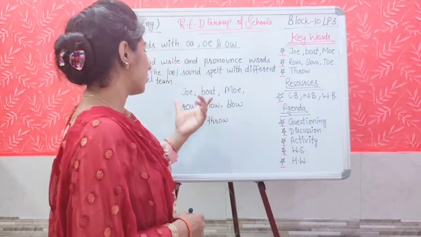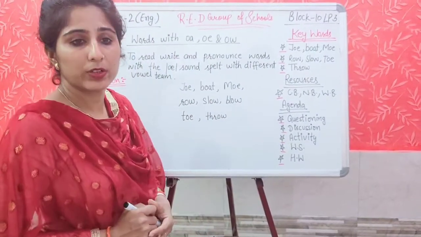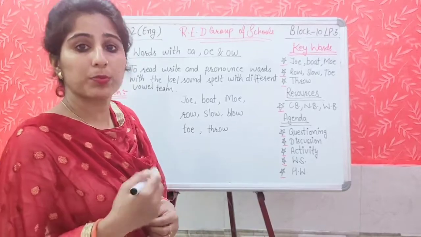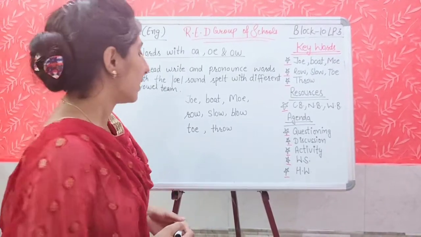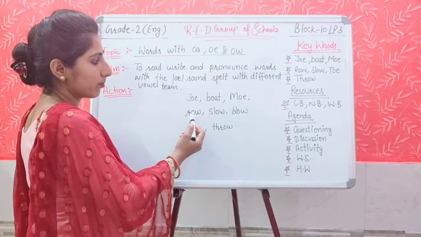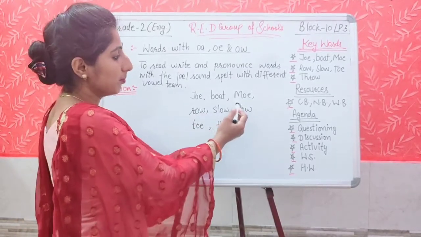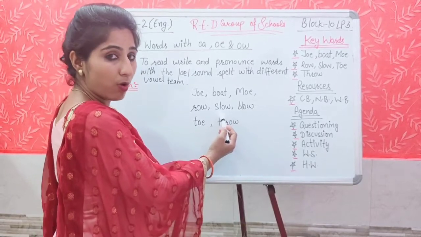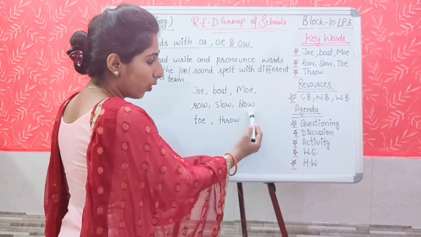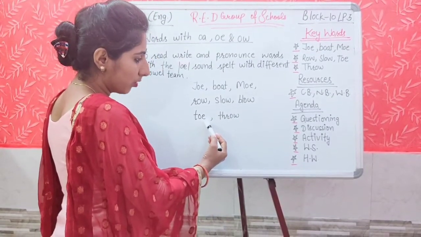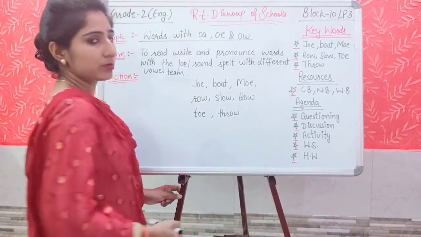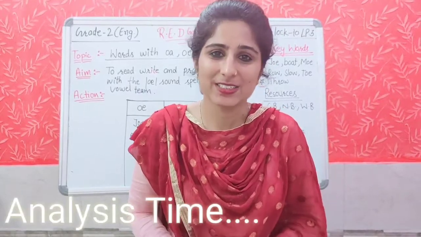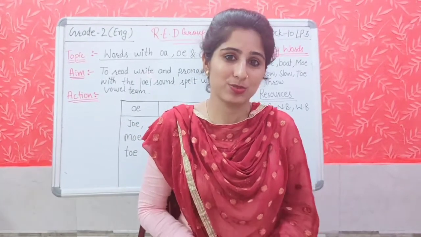Students, I have written some words on the board. Now what will you do? You will repeat the words with me. As I am pronouncing the word, you will pronounce the words in the same way. Like zoo, boat, Mo, row, slow, blow, toe, throw. Repeat this 3-4 times. Student, now it is time for analysis part. Now I am going to ask some questions to you.